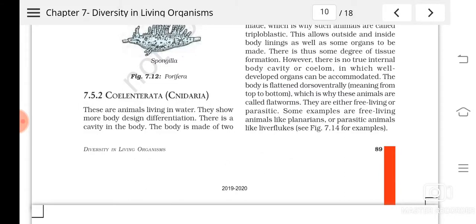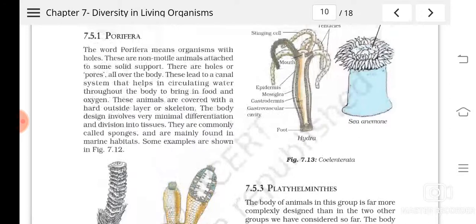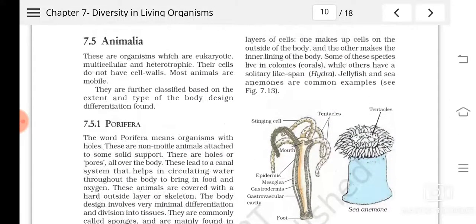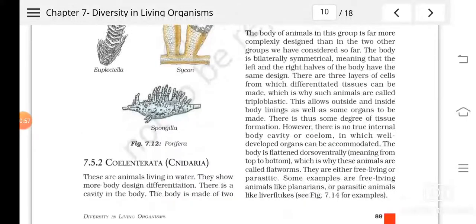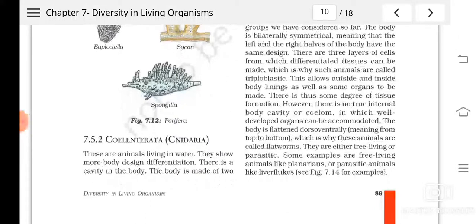Tissues are formed, then there is a water cavity, and this cavity has only one opening. And some of them are colonial forms and some are solitary forms. These are the different peculiarities of the phylum Coelenterata or Cnidaria.